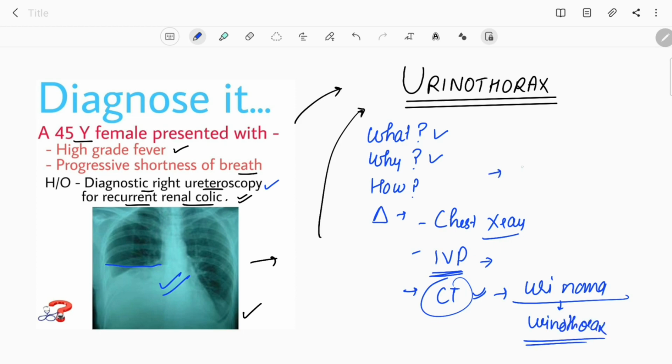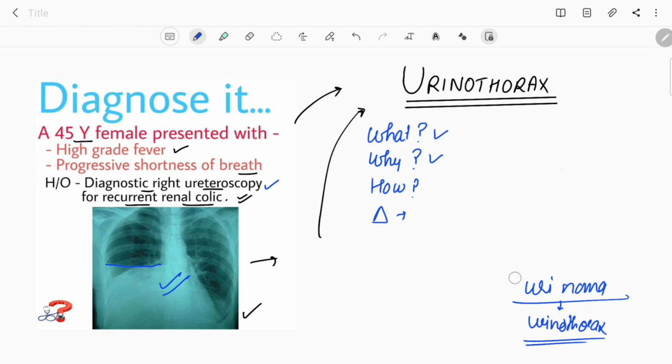We can also go for technetium 99 DTPA scan, and by this DTPA scan we can appreciate the extravasation of urine from the region of the kidney. We can clearly see from which region of the kidney or from which part of the ureter urine is leaking and forming the urinoma. So these are basically the radiological investigations for the diagnosis of urinothorax.